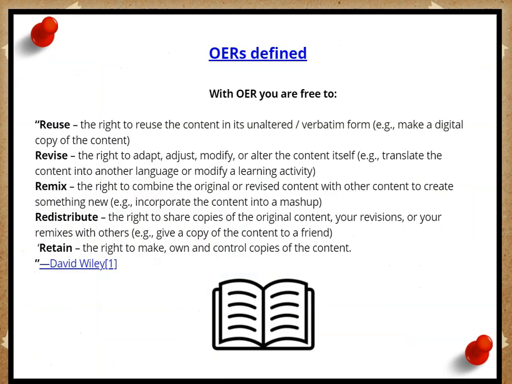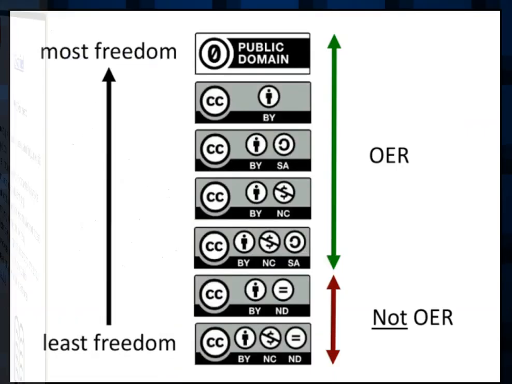So that led us to a conversation about what is considered OER, and typically OERs follow the 5 R's of reuse, revise, remix, redistribute, and retain. If what they're sharing does not use those 5 principles, it is not an OER. Then we talked about the different kinds of licenses associated under Creative Commons, and we talked about under those licenses what is considered OER and what is not.